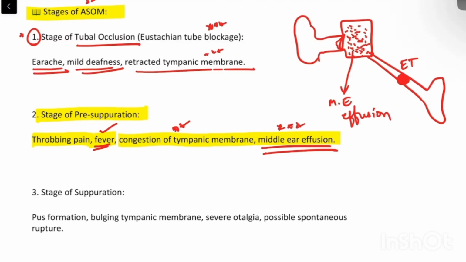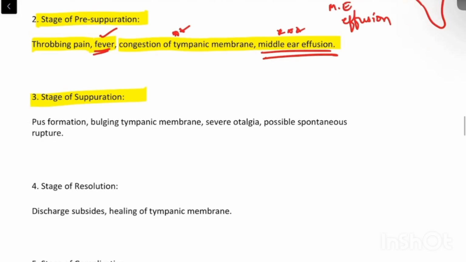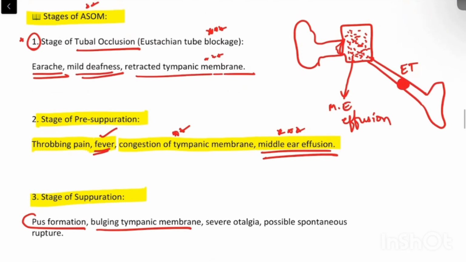After this, there will be pus formation, that is called the stage of suppuration. This is the third stage. Whatever the serous discharge or effusion was there will start developing into pus, leading to a bulging tympanic membrane. So now the fluid has accumulated here and is pushing the tympanic membrane outwards. The tympanic membrane which was retracted will now be bulging outside.